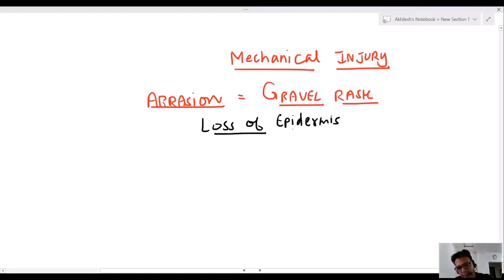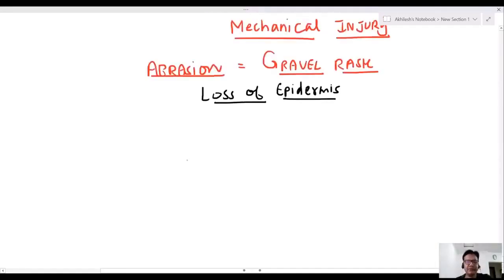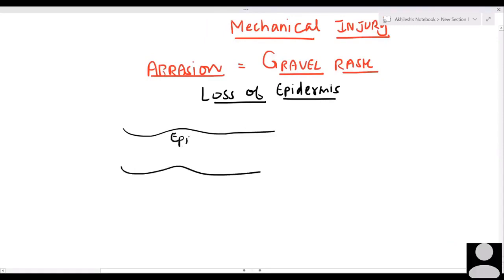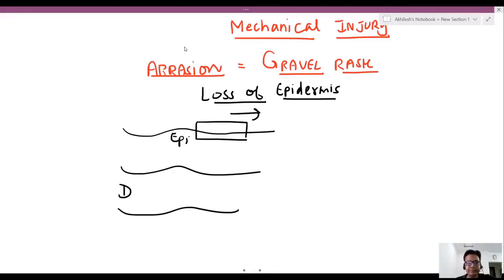It is loss of epidermis. Loss of epidermis is known as gravel rash. Now see, this is your epidermis. This is your dermis. If loss of epidermis is seen, this injury is known as abrasion. Loss of epidermis. This is known as abrasion.